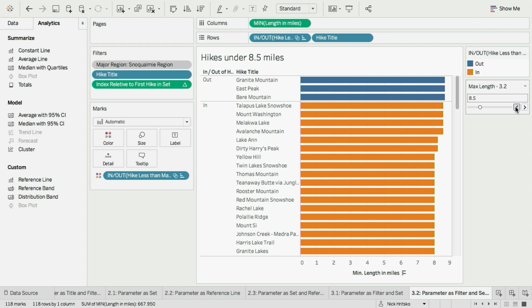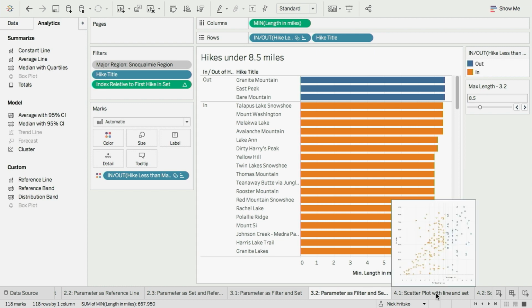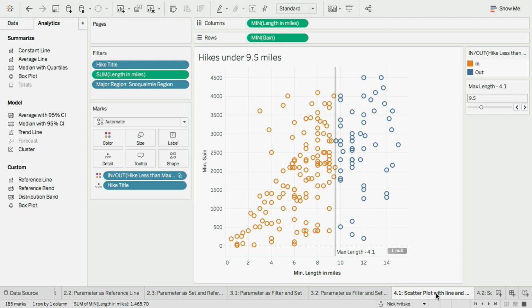Cool. So that's a lot of examples with a list of data. If I've learned anything at Tableau, if a list of data is cool, a scatter plot is even cooler. So we're going to project this data, and now instead of just looking at the length, I'm also going to look at the elevation gain on the hike. And I have my reference line and my highlighting just the way I did before.